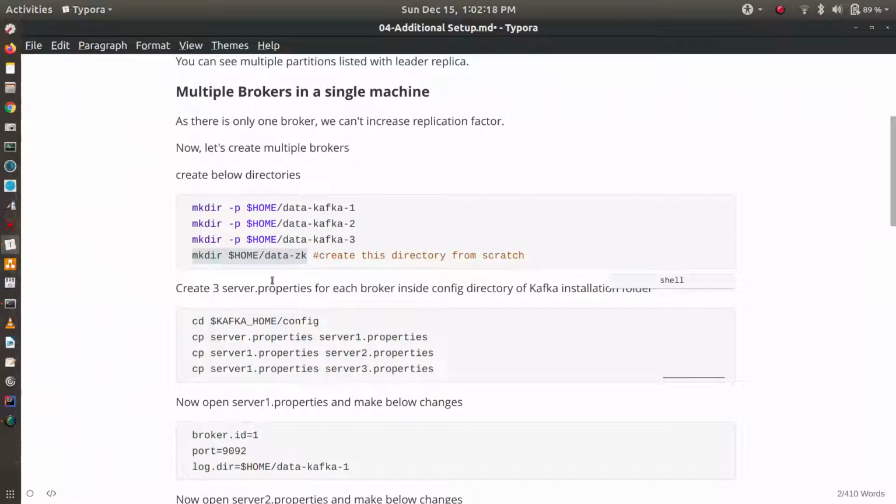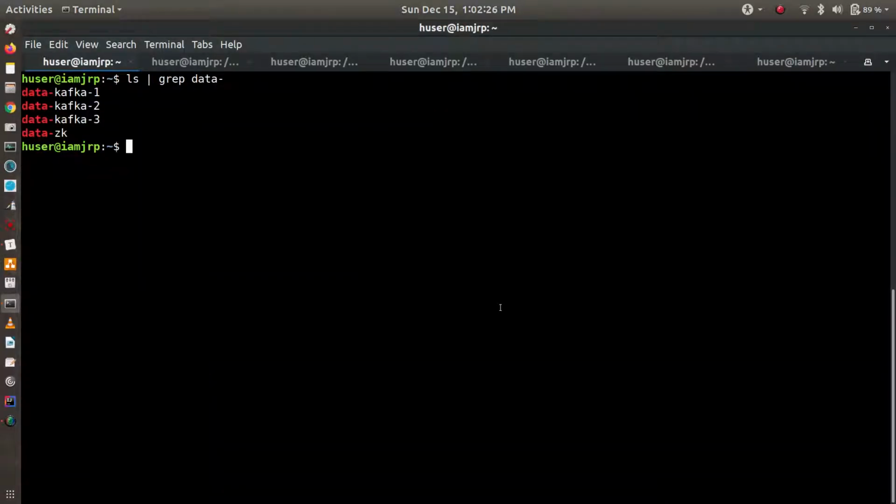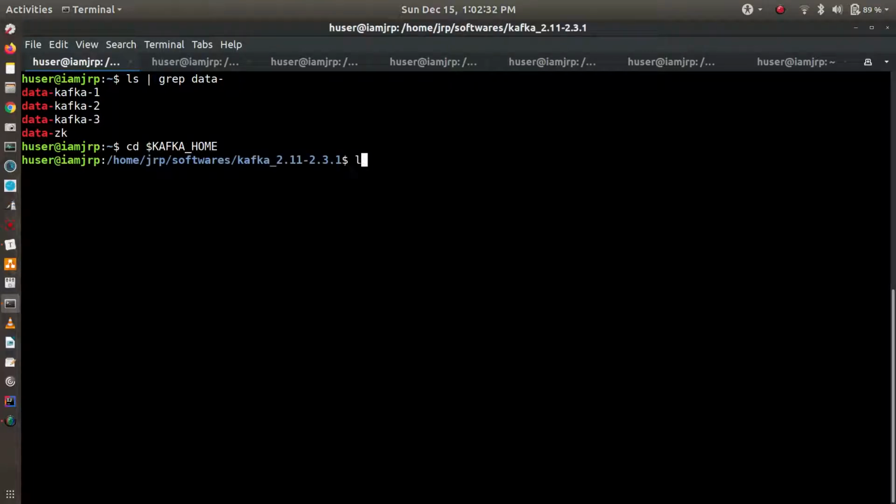So now let's create three server.properties inside the Kafka installation folder. Let's go to the Kafka installation folder, that is Kafka home. If you see, by default there is one server.properties.